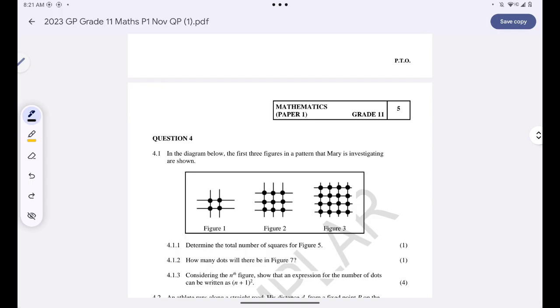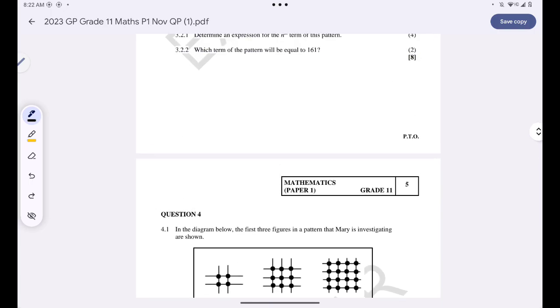We are told that in the diagram below, the first three figures in the pattern that Mary is investigating are shown. The first figure has 1 square and 4 dots. The second figure has 4 squares and 9 dots. The third figure has 9 squares and 16 dots. We are being asked to determine the total number of squares in figure number 5.